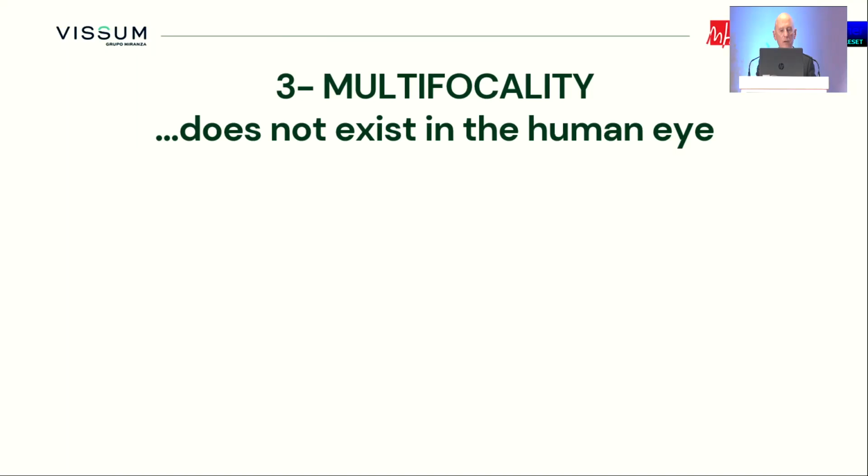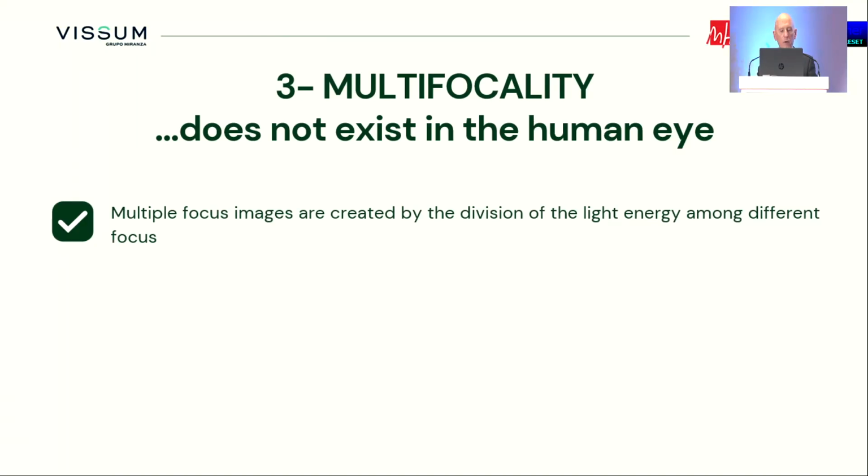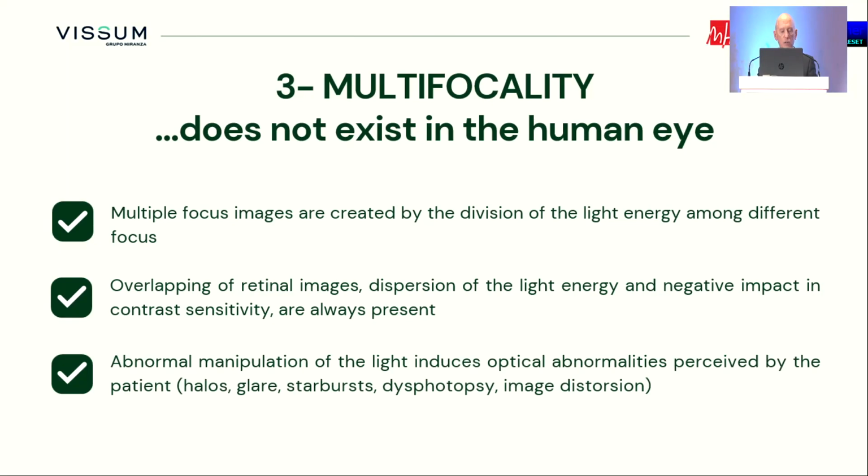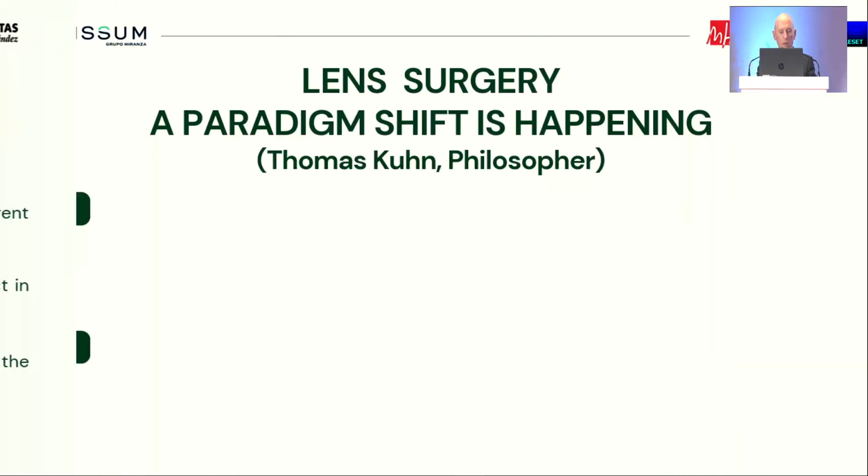We have to remember that multifocality in the human eye doesn't exist. Multiple focus images are created by the division of the light energy in different focuses when it happens in multifocality. Overlapping of retinal images is not desirable because the dispersion of the light energy has a negative impact on contrast, and always this happens with a negative perception of the quality of vision. And the manipulation of the light in multifocality induces optical abnormalities that are perceived by the patient as different light vision phenomena, which means that this multifocality needs to be adapted to by the brain, and the adaptation has to follow any multifocal activity because we do not have a multifocal brain.